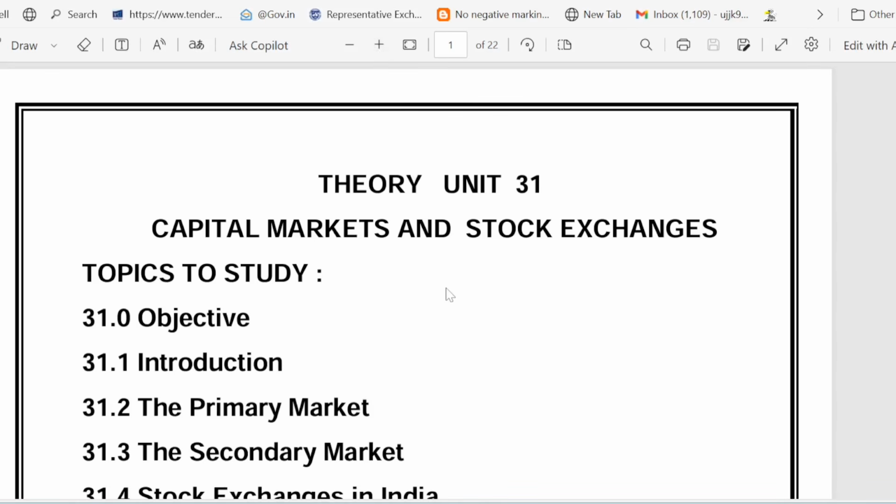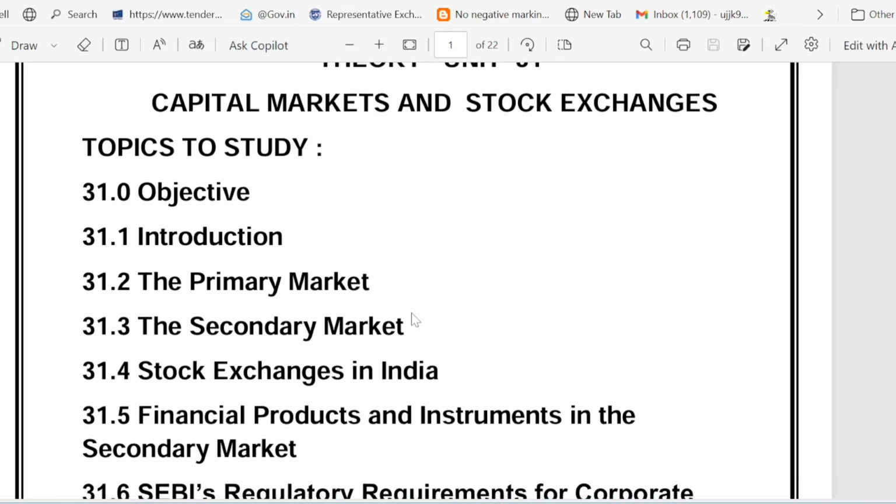So this is our unit number 31 of IEIFS. Chapter name is Capital Market and Stock Exchange. So before going into the chapter, let's see what are the topics which we have to discuss.